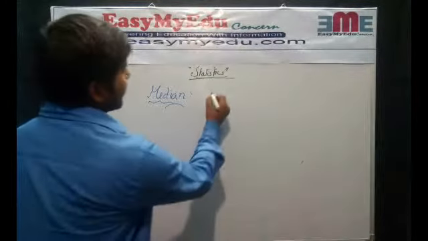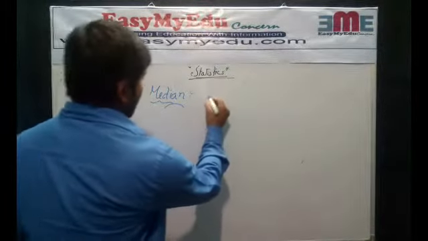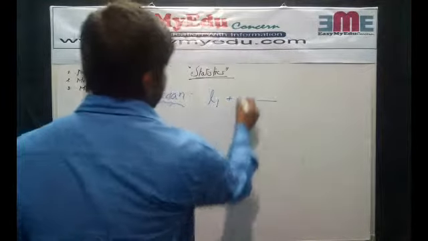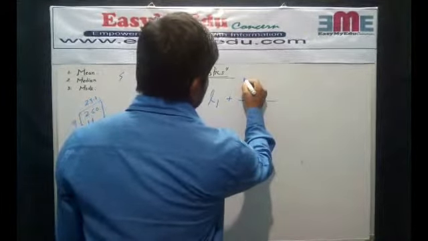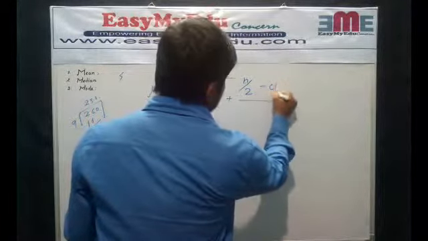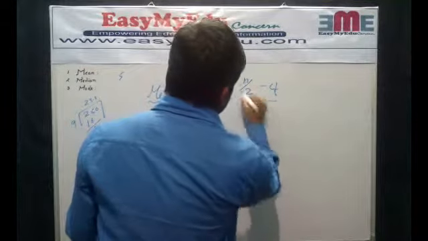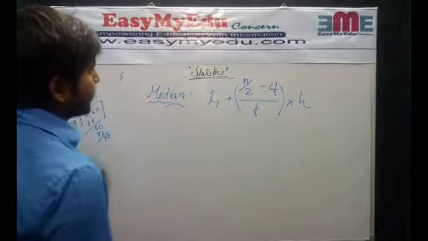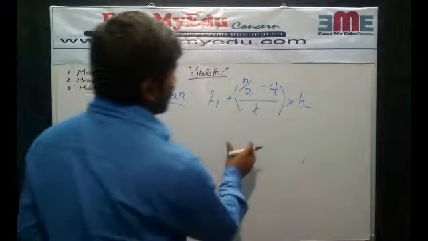So here is a formula to find the median: L1 plus n by 2. We can give an example so that it will be clear to you.